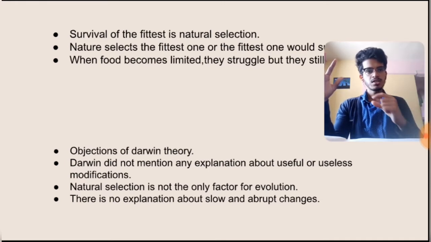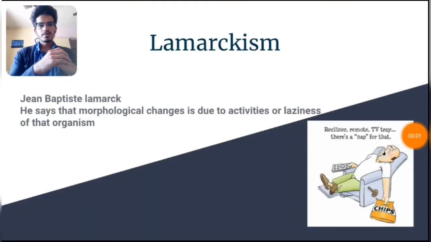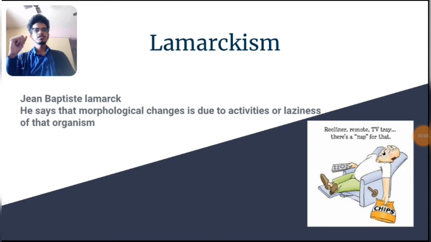Vestigial organs, they got degenerated over a period of time. It took them millions of crores of years. But Darwin's theory could not explain why certain organs got degenerated over a period. Let's get started with Lamarckism. Lamarckism theory was given by Jean-Baptiste Lamarck.